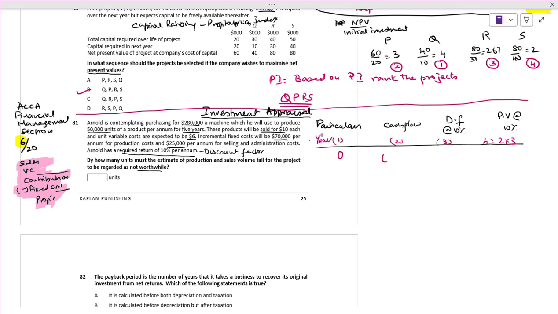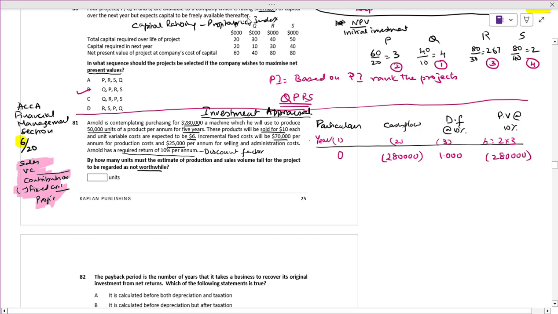Cash flow is how much? Cash flow is 280,000. I told you last time also. Any discount rate, year 0, the value will be 1. Okay, the value will be 1. How much will get? 280,000. Okay, 280,000. Next, what they say that there will be 5 years.